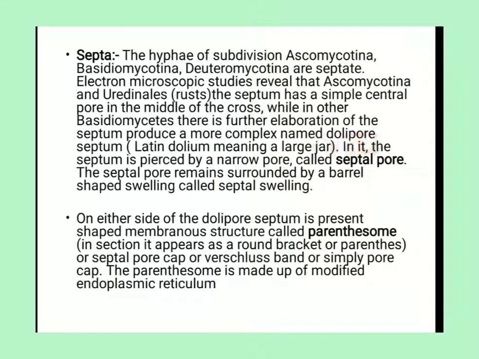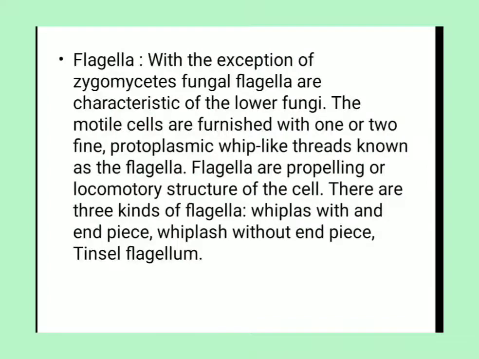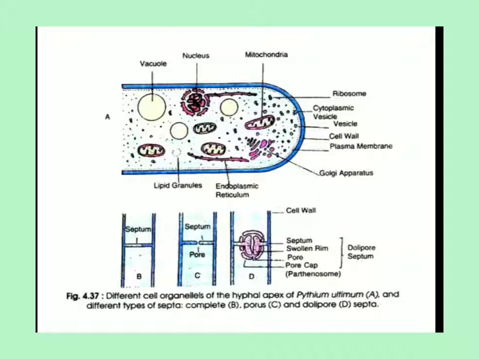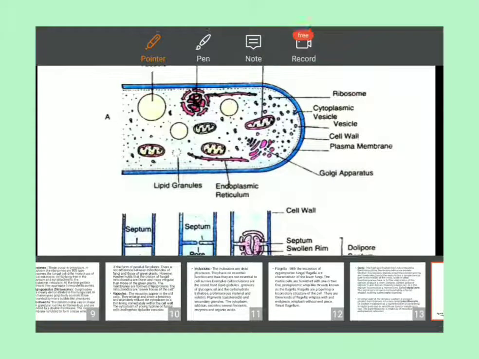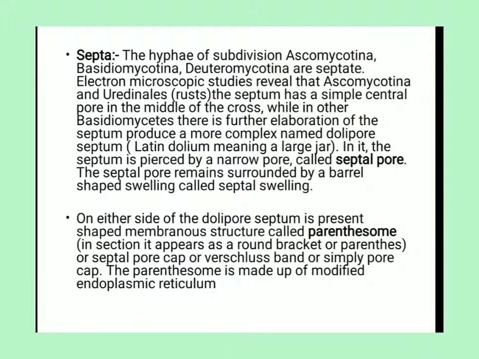They are known as dolipore septa because their septum structure is complex. You can see in this figure that the septum is simple, but in the Basidiomycetes the septum is a complex structure, known as the dolipore septum.